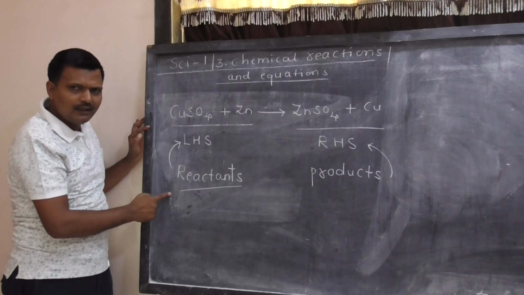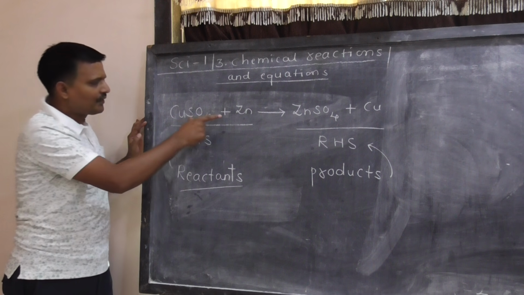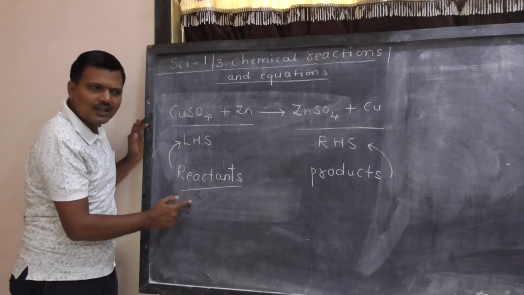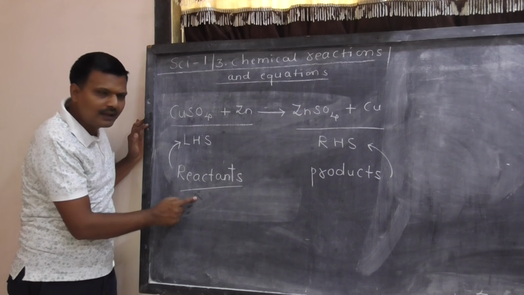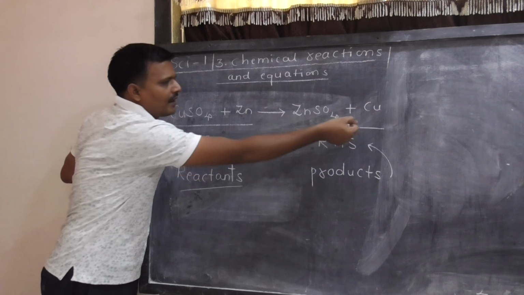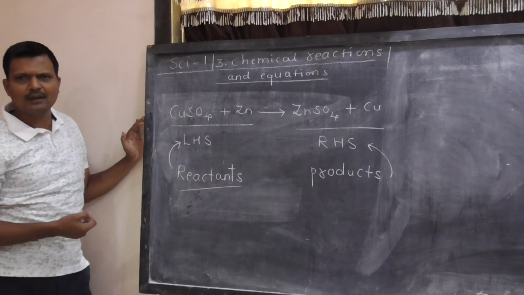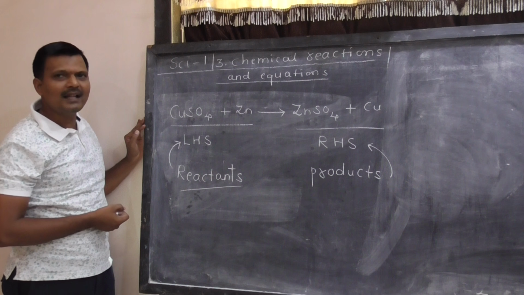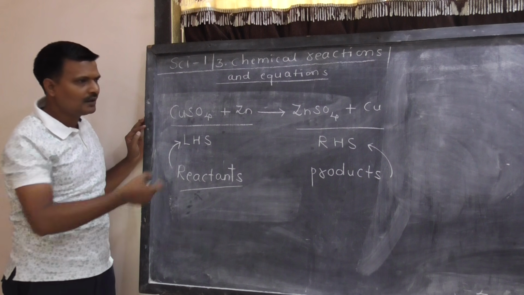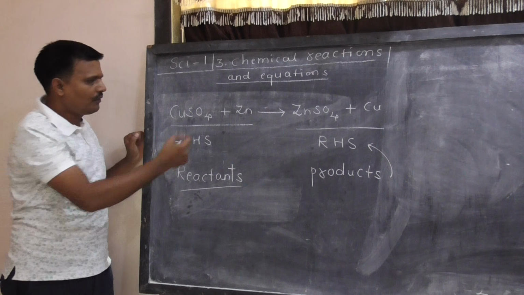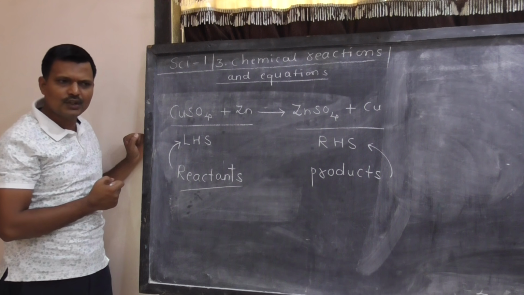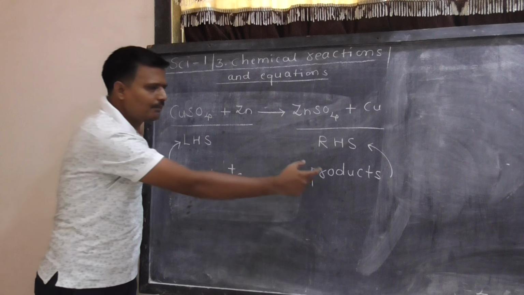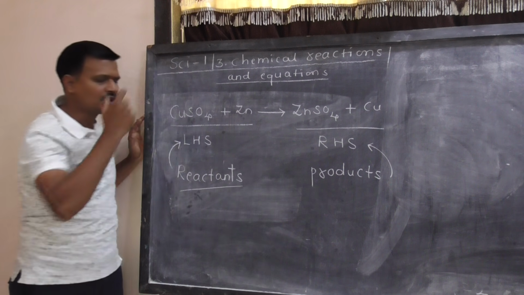How can I define reactants? The substances which take part in chemical reaction are called reactants. The substances formed after chemical reaction are called products. Till now we discussed what is meant by chemical reaction, reactants, and products.